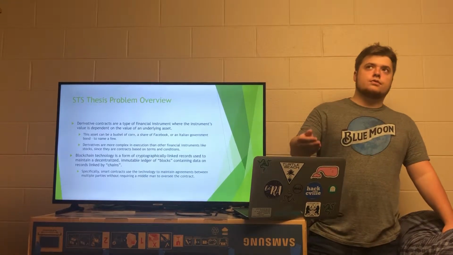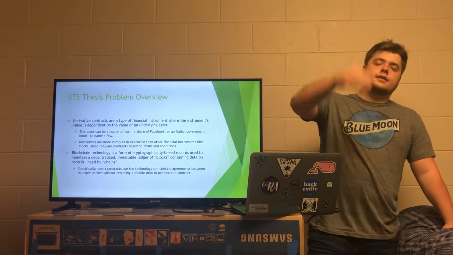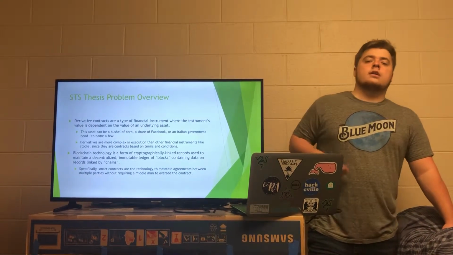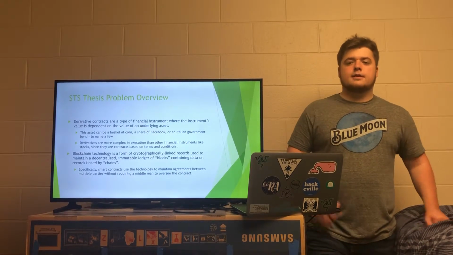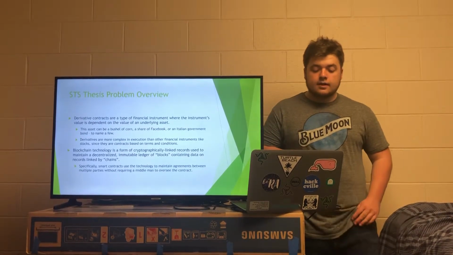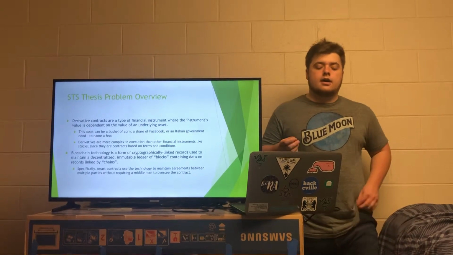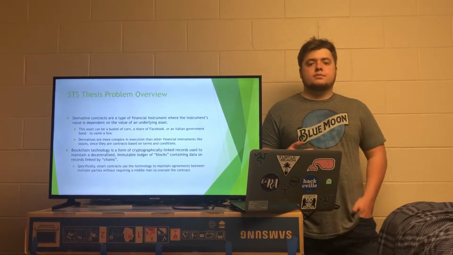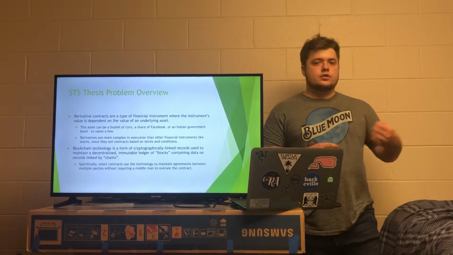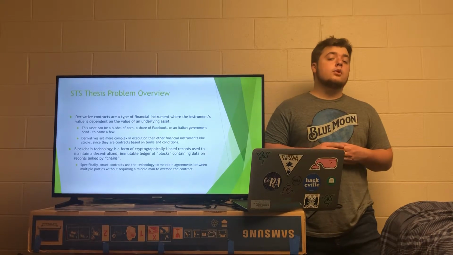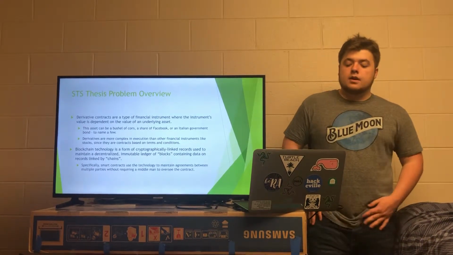For example, a corn future, which is being able to buy corn at a later time at today's price, or an option to buy a share of Facebook at a certain price at a later time. They're way more complex in execution than a simple stock or bond, and they've always been known as being opaque and less accessible with higher transaction costs, and also, more recently, one of the biggest causes of the financial crisis of 2007 and 2008.